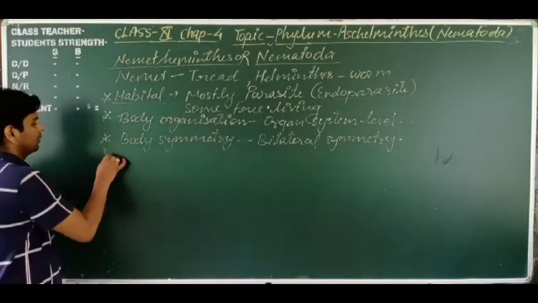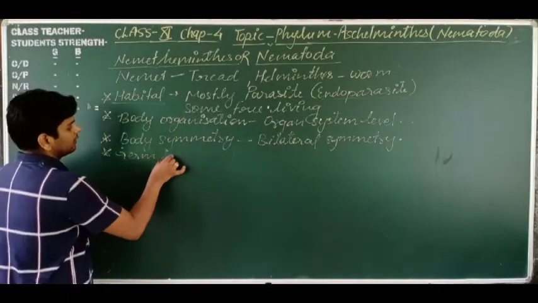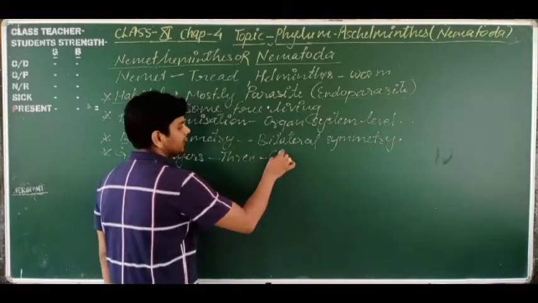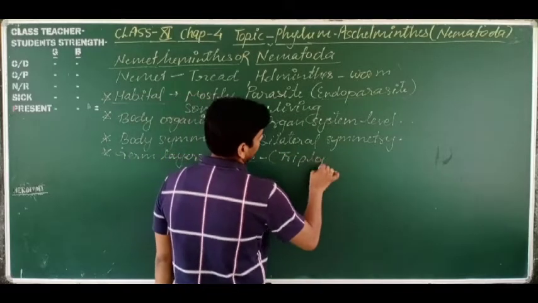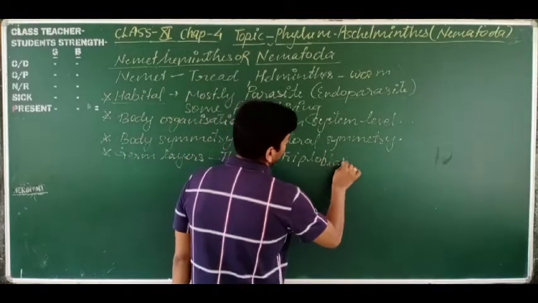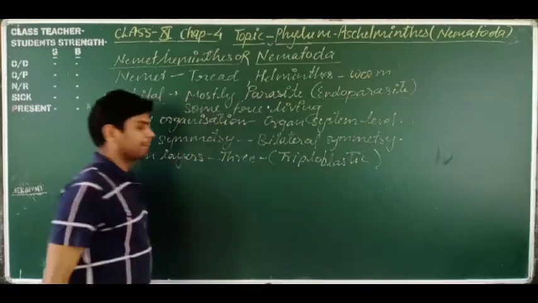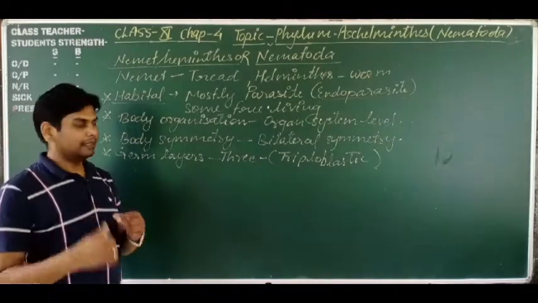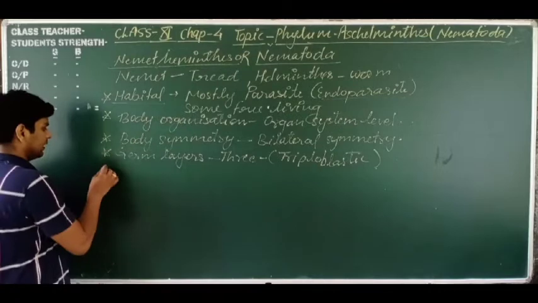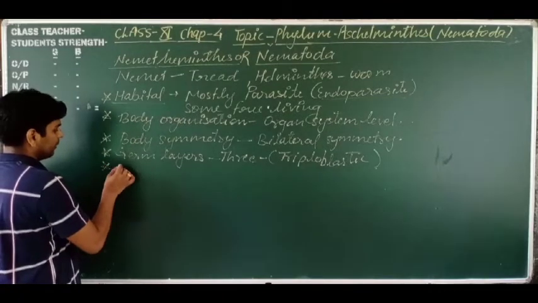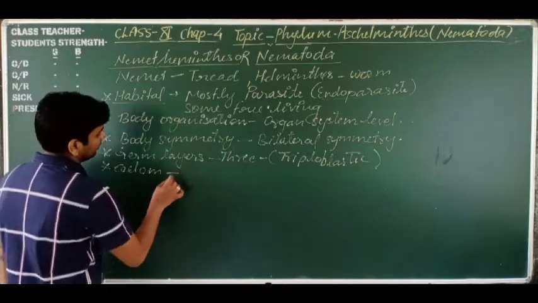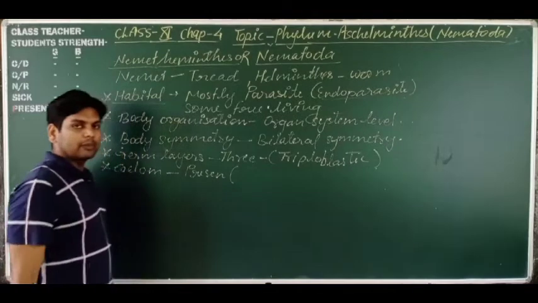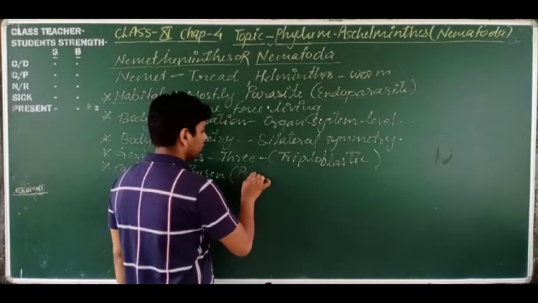Next is germ layers. The germ layers are 3, that is why these are triploblastic animals. You know very well the 3 germ layers: ectoderm, endoderm, and the middle one, mesoderm. These 3 germ layers are present, and the body cavity or coelom is also present. But which type of coelom is found? It is pseudocoelom.